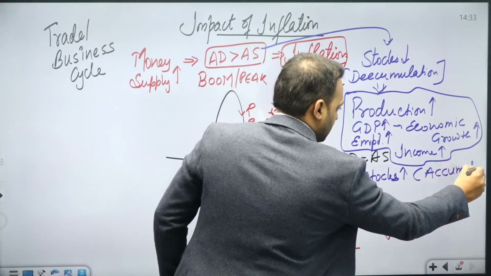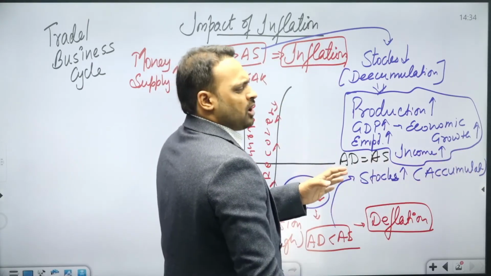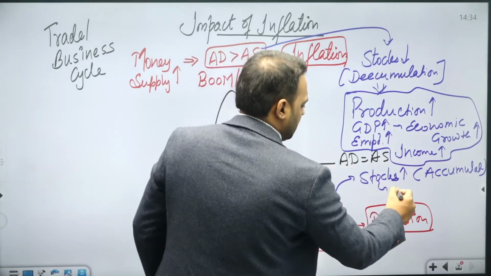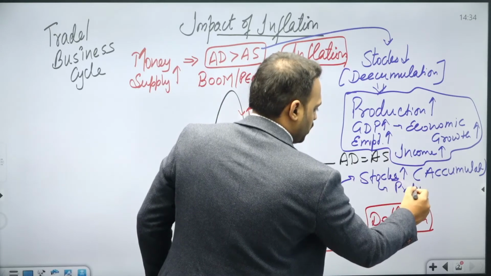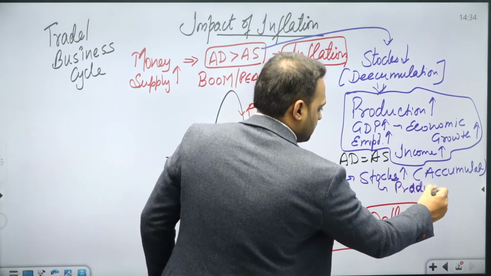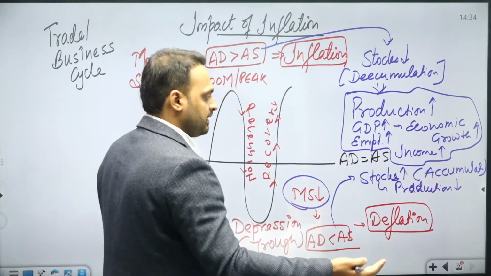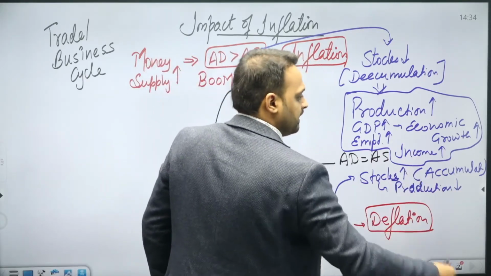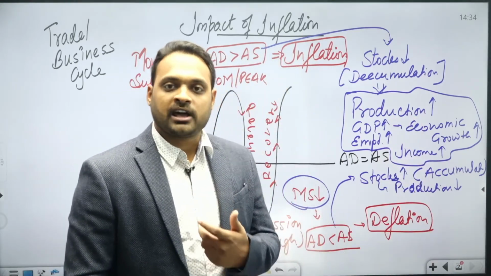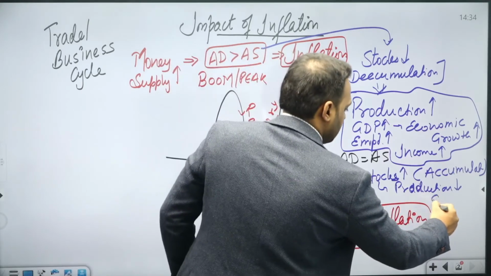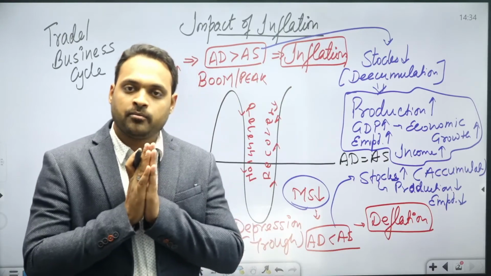accumulation in the nation. So this is called accumulation. If there are lots of stocks available in the country, the producer would start producing fewer goods, so the production level starts declining, and as a result GDP and economic growth decline. And if I am the producer and I need to decrease my production, definitely I'll tell some of my employees not to come from tomorrow.